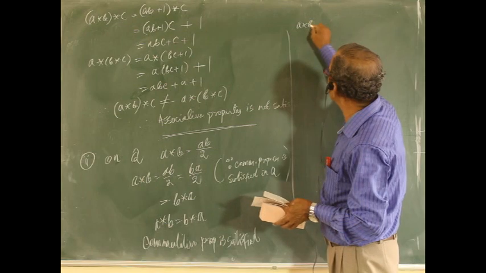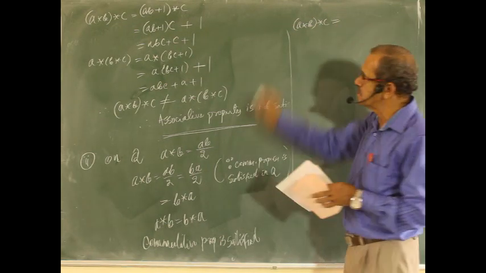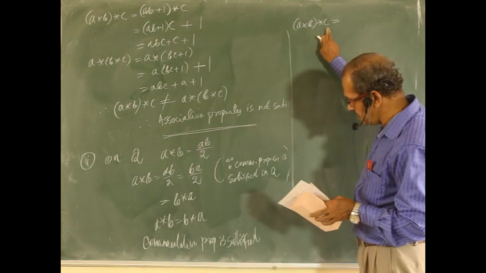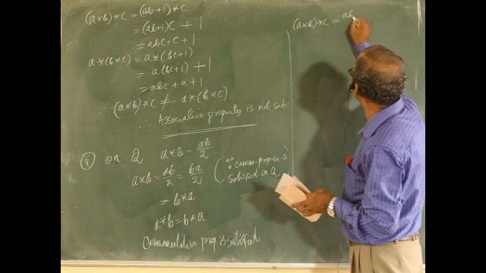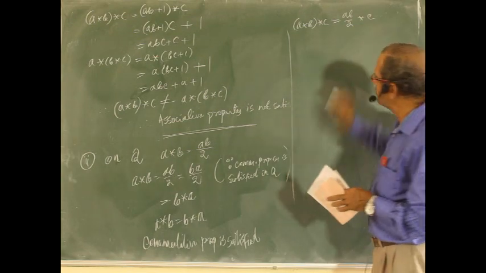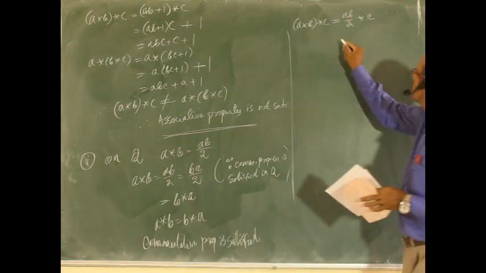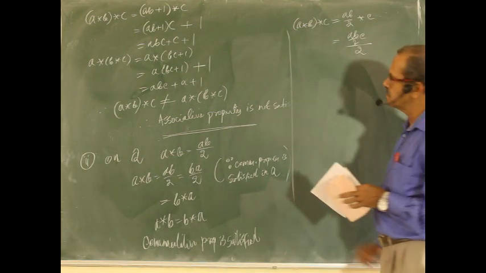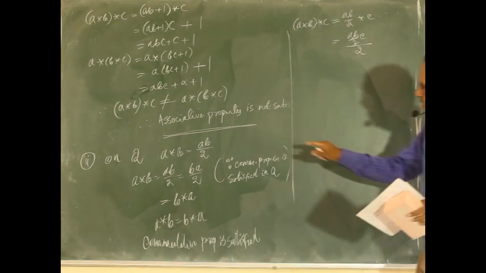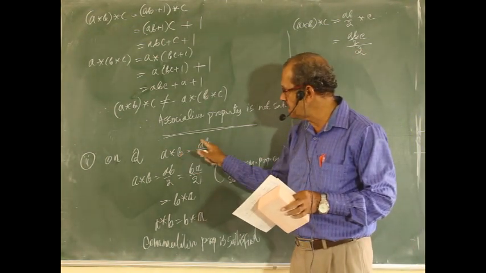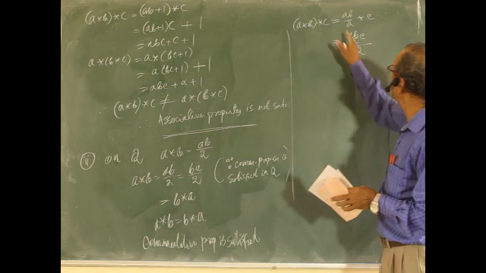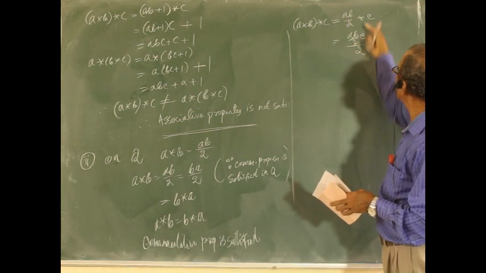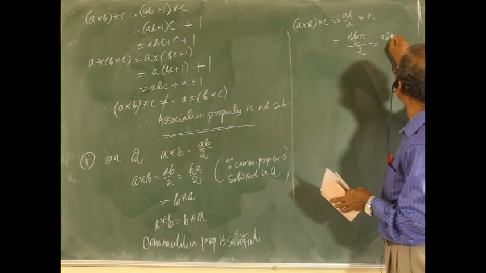(a*b)*c equals (ab/2)*c, or it is (ab/2)c again divided by 2. Note here, a*b means product divided by 2. (ab/2)*c means a product divided by 2, so it becomes abc/4.